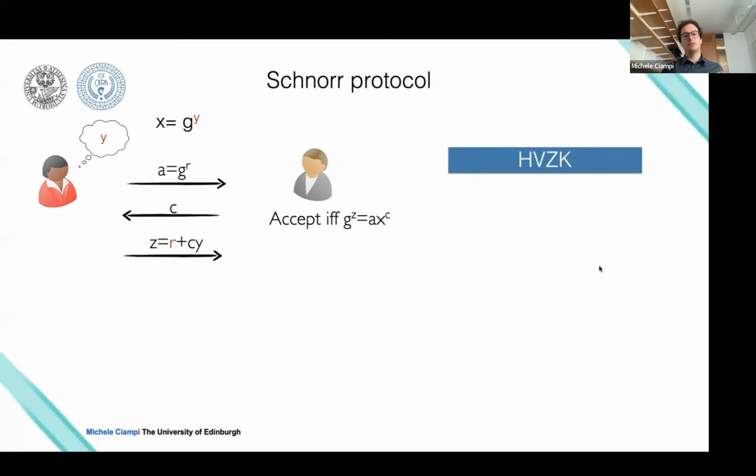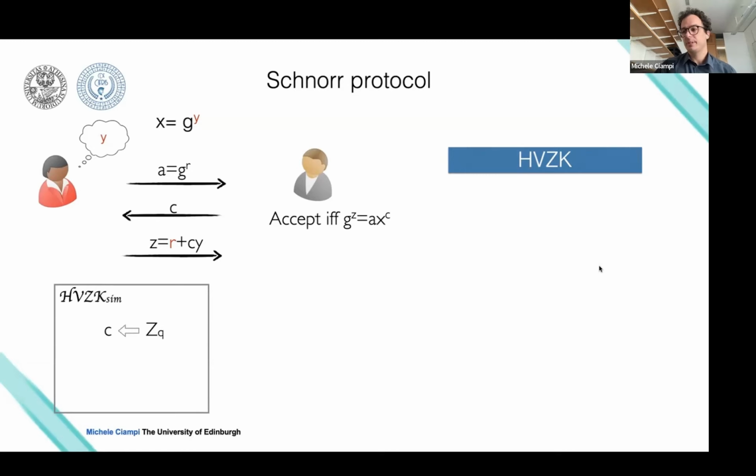So this gives you an intuition, an idea about the fact that to generate this proof, you do need to know something. You do need to know the witness. But at the same time, we want to prove that the transcript does not leak anything about the witness. This is done, as we said, by showing that there exists a simulator that only knows X.